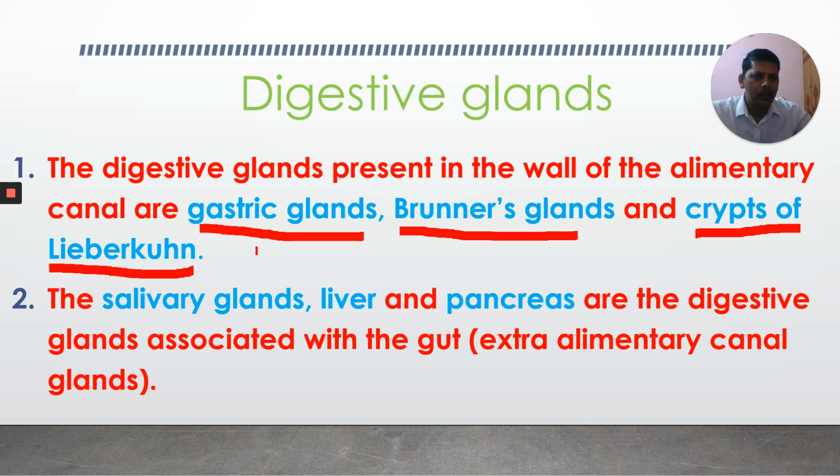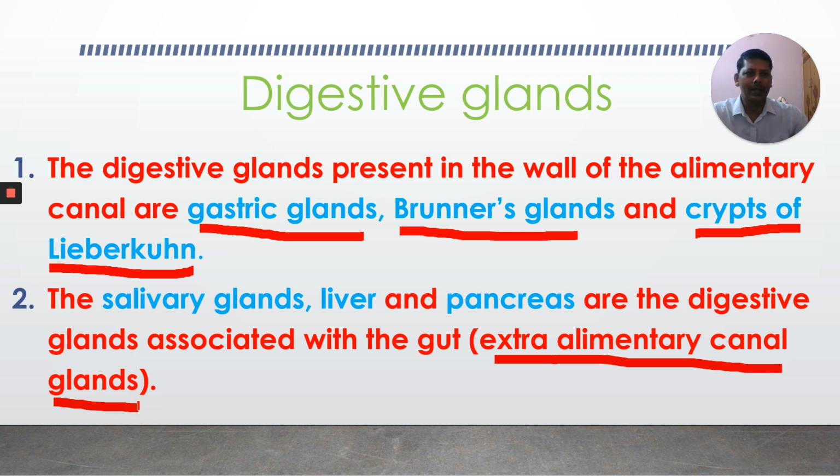Next, apart from these three, there are some digestive glands which are associated with the alimentary canal. They are not directly in the wall of the alimentary canal, but they are associated with it. Those are salivary glands, liver, and pancreas. Everyone is familiar with these terms. Salivary glands, liver, and pancreas are the digestive glands associated with the gut, or alimentary canal, or gastrointestinal tract, and these are called extra alimentary canal glands. They are not in the wall, they are associated with the gut.